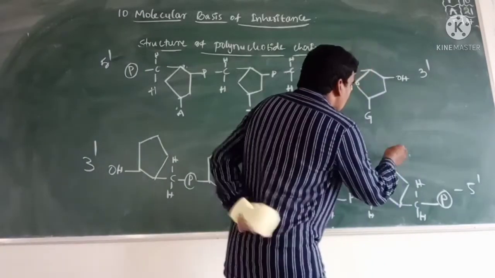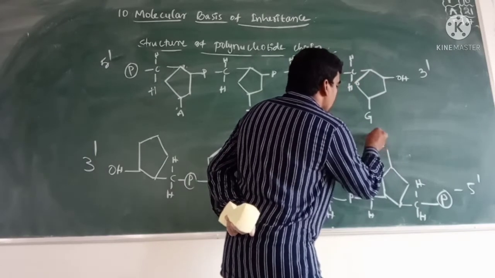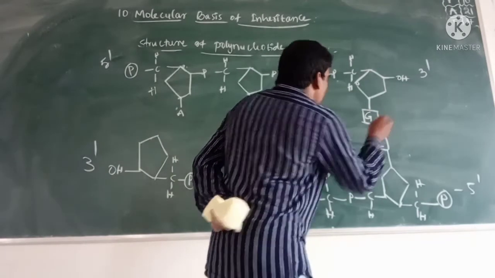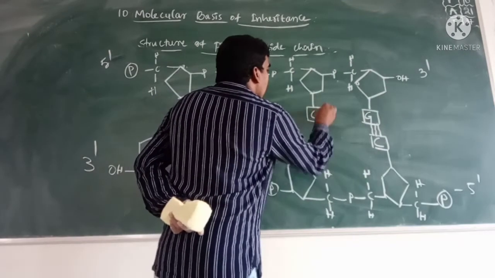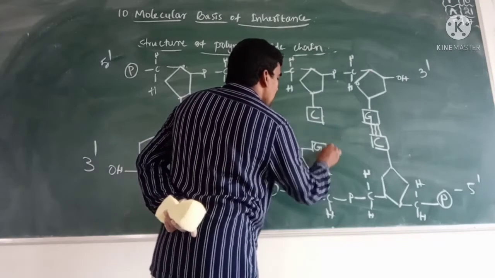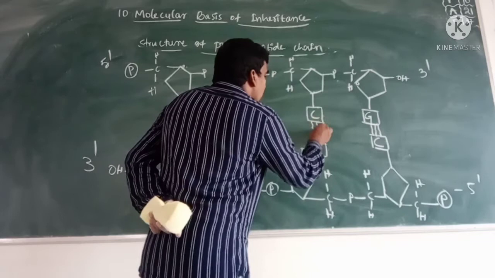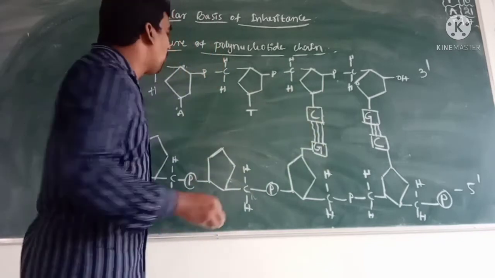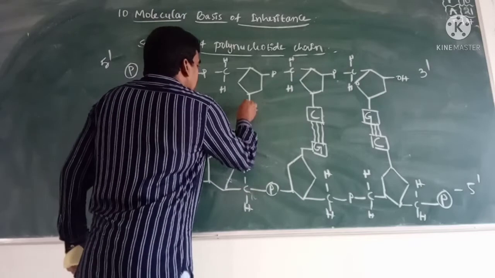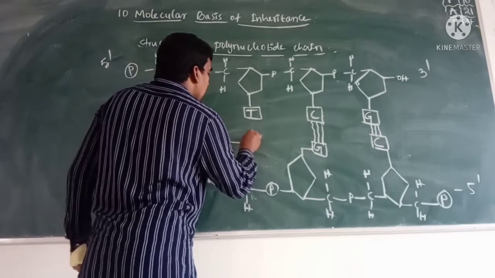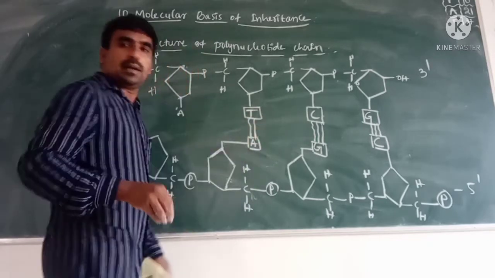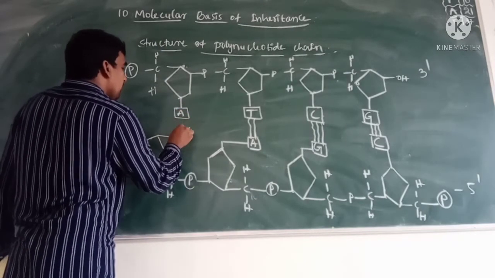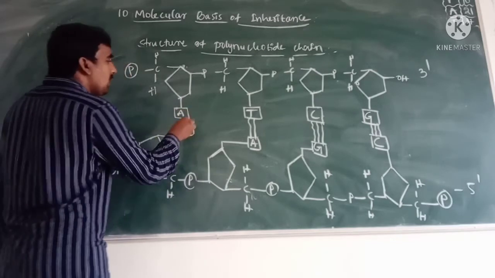Guanine always binds with cytosine with a triple hydrogen bond, and thymine always binds with adenine with a double hydrogen bond.